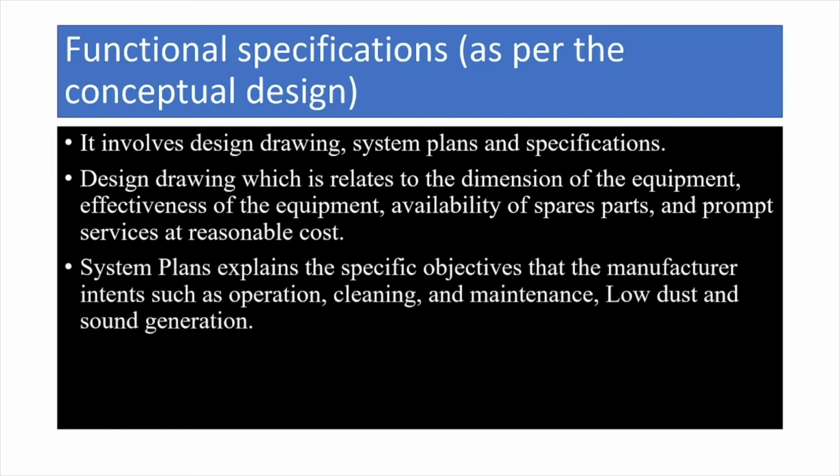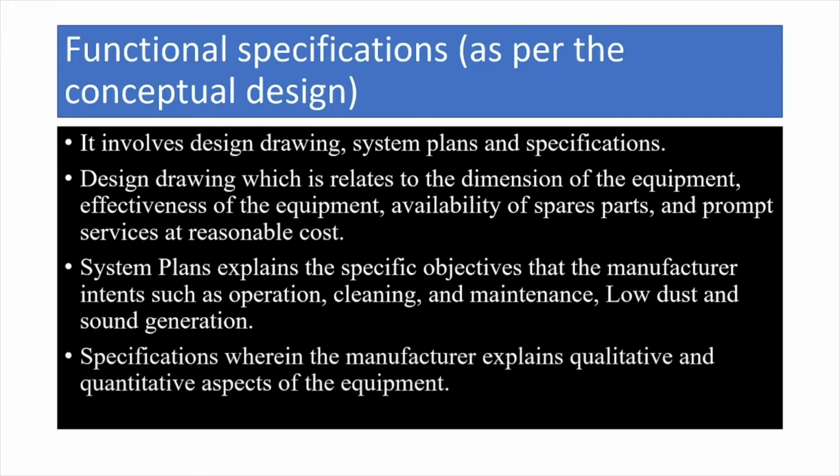System plans explain the structural details of the specific objectives that the manufacturer intends, such as operation, process of operation, how it is being conducted, the cleaning process, the process of maintenance of the instrument at regular intervals, low dust and sound generation. The specifications, wherein the manufacturer explains qualitative and quantitative aspects of the instrument. Obviously, the details of the dimension of the instruments are to be provided thereafter.